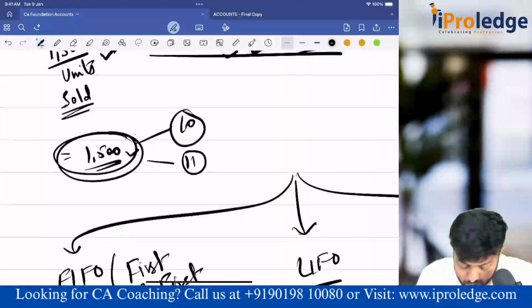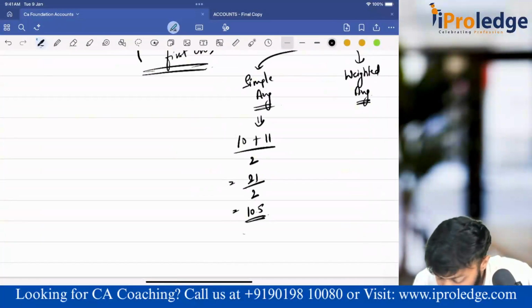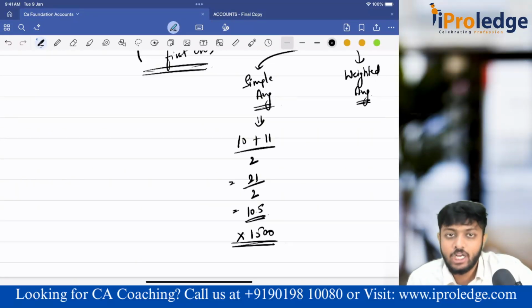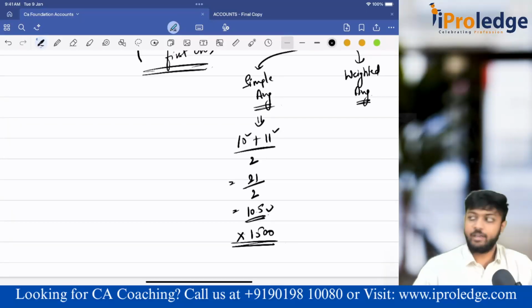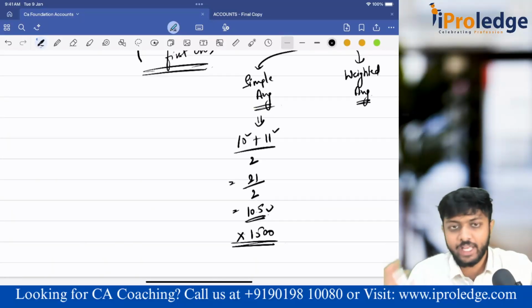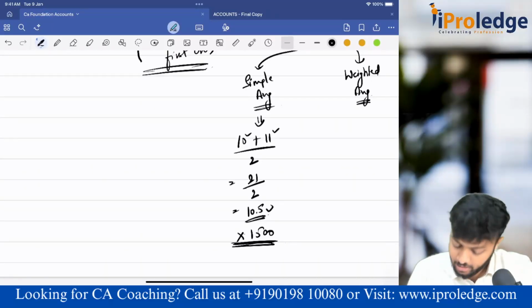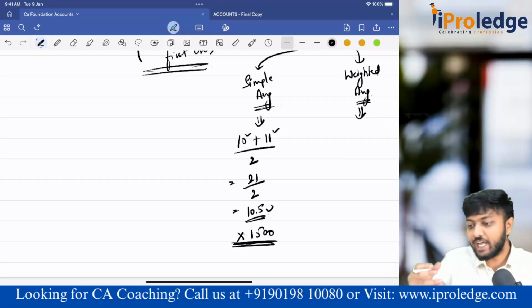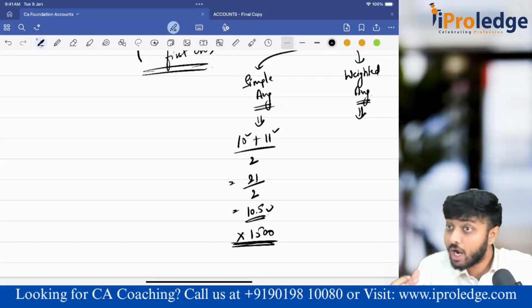How much is my closing stock? 1500 sold, that means the remaining is 1500. I value this 1500 at 10.5 rupees. Clear? Simple. I've taken both the prices from the different purchases, divided by the number of purchases, and got the average price. At that average price I valued the inventory. Clear? Next, weighted average. Here we are still calculating an average price only, but we are giving weightage to the quantity.